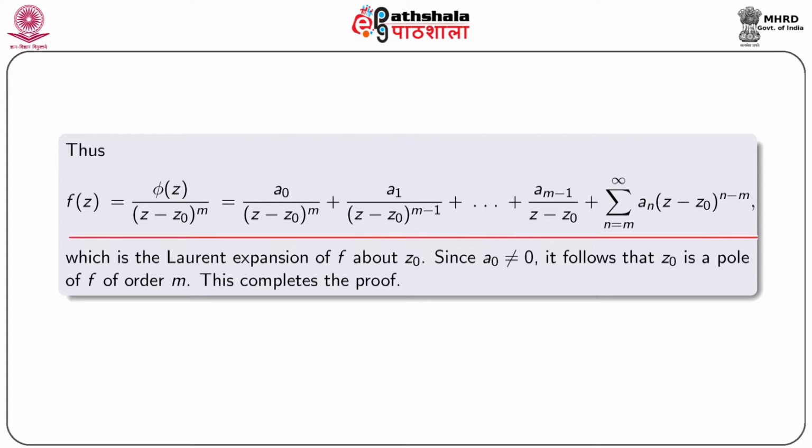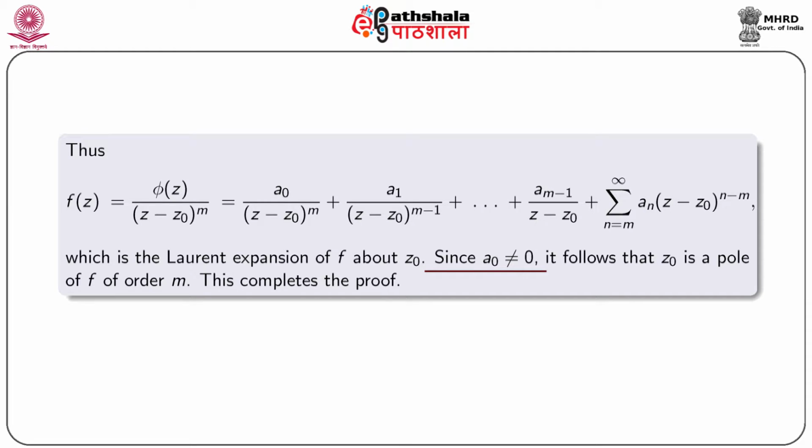Thus we obtain f(z) = phi(z)/(z - z0)^m, that is equal to a0/(z - z0)^m + a1/(z - z0)^(m-1) + up to a_(m-1)/(z - z0) + summation n equal to m to infinity a_n (z - z0)^(n-m), which is the Laurent expansion of f about z0.